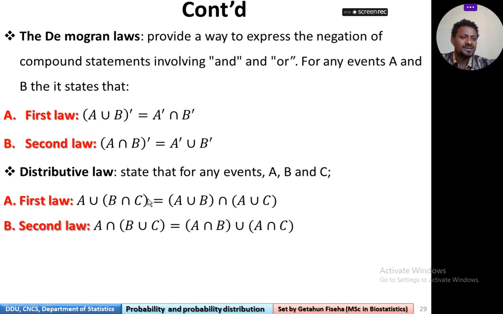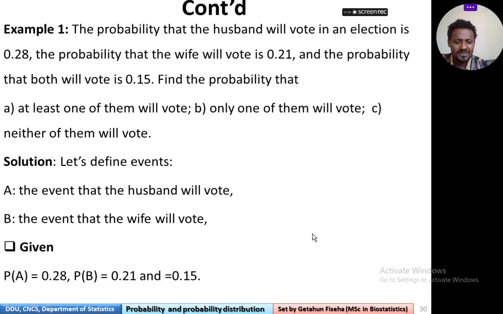Second law: A intersection (B union C) is equivalent to (A intersection B) union (A intersection C).